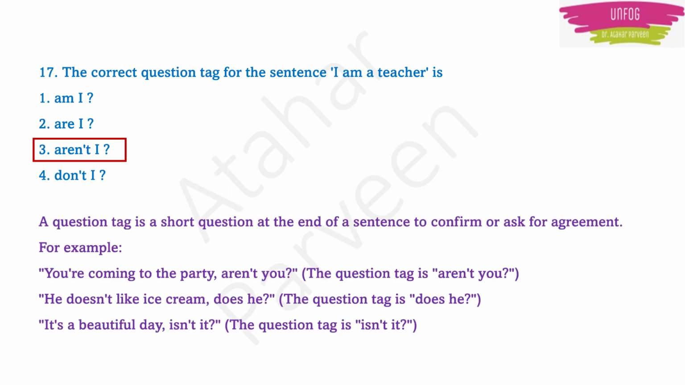So what is actually a question tag? It is a short question at the end of a sentence. Now this question tag actually confirms or asks for agreement. Okay. For example, if you have "you are coming to the party", then the question tag will be "aren't you", because "you are coming to the party" is a positive sentence. There you use a negative question tag with a plural. Okay. Aren't you. If there is a negative sentence like "he doesn't like ice cream", now you use a positive question tag. Does he? Okay. "It's a beautiful day." It's a positive sentence. Now use a negative question tag. Isn't it? Okay. Now it is clear, right?